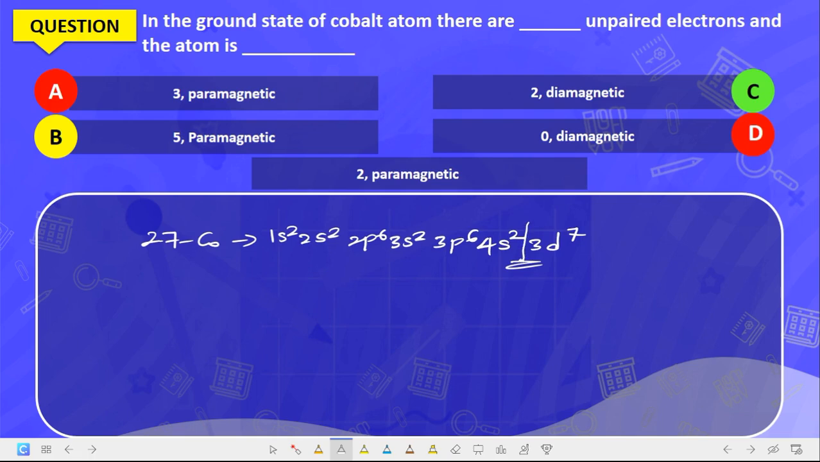Now from 1s2 down to 3p6, all these are completely filled. Are we getting it now? So we only look at the valence electrons, the valence orbitals.